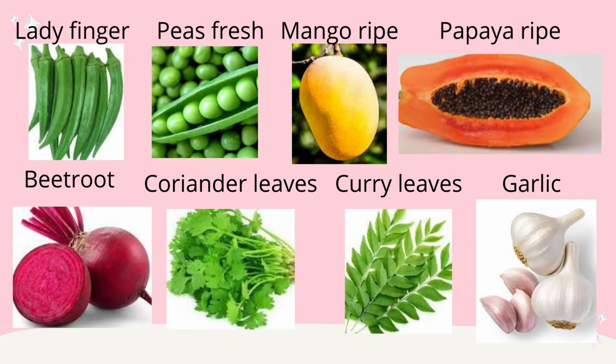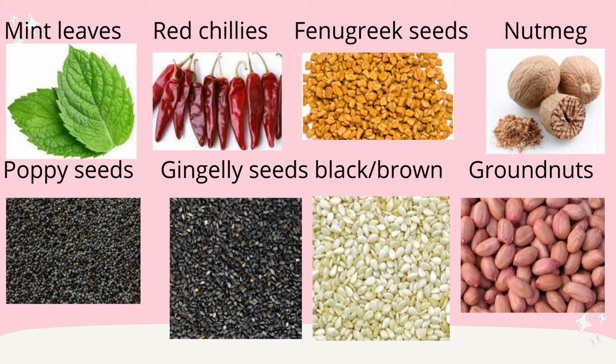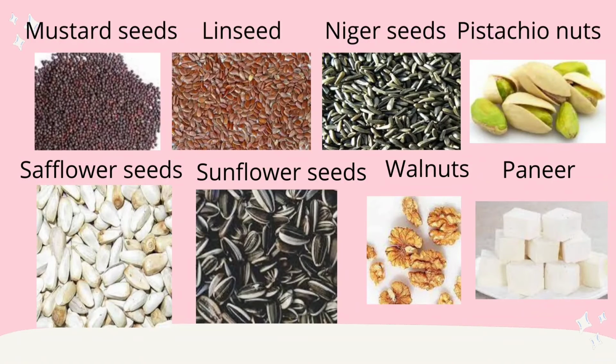ladyfinger, peas that are fresh, mango ripe, papaya ripe, beetroot, coriander leaves, curry leaves, garlic, mint leaves, red chilies, fenugreek seeds, nutmeg, poppy seeds, gingelly seeds that are black and brown, groundnuts, mustard seeds, linseed, niger seed, pista nuts, safflower seeds, sunflower seeds, walnut, paneer,